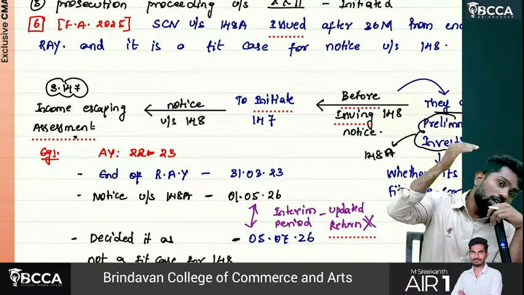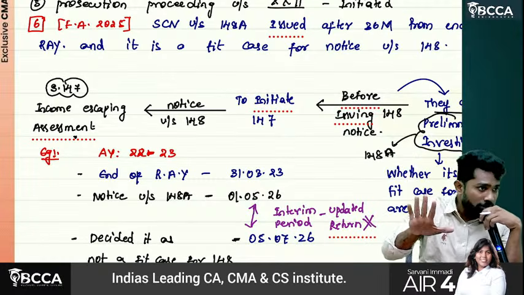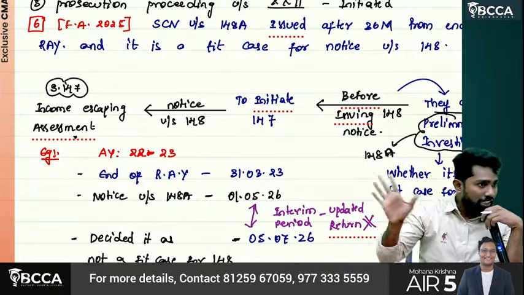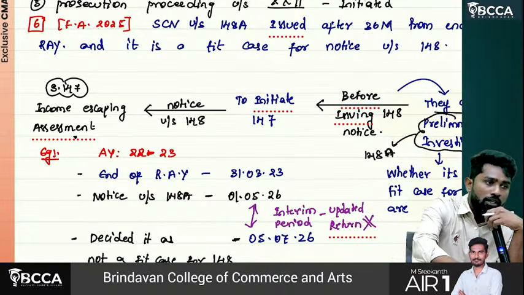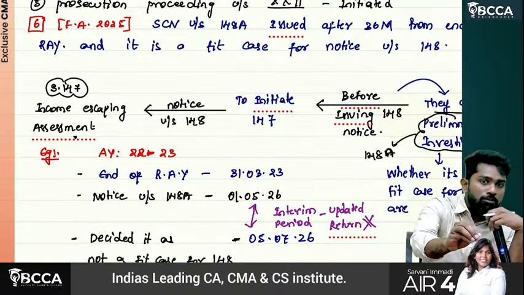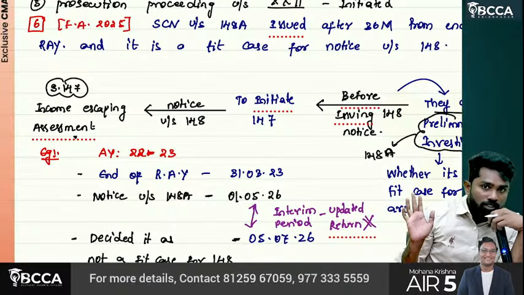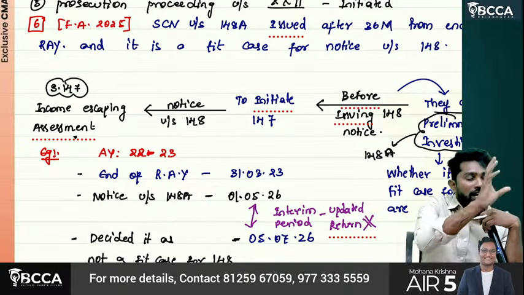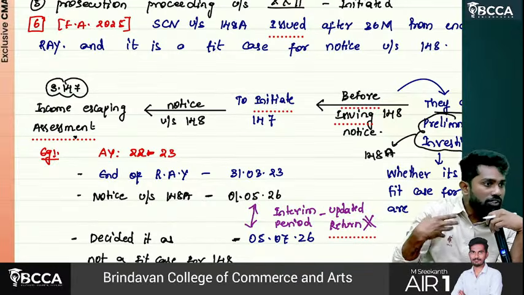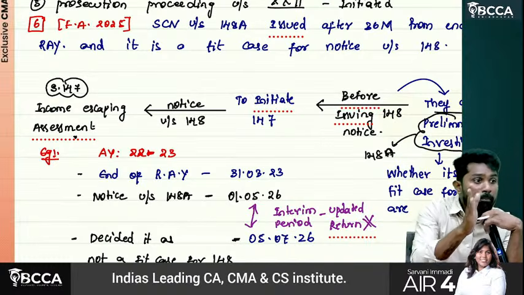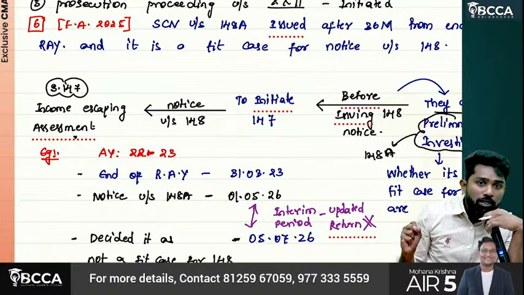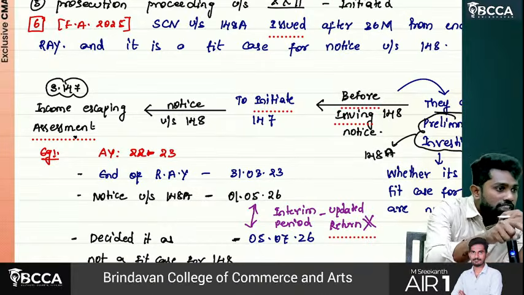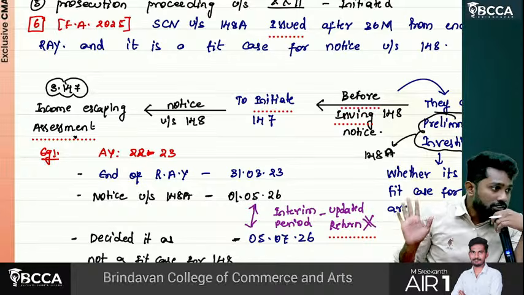But later on they found out that you have some income which was not assessed properly, either because of a mistake of the assessing officer or you didn't show it properly, for some reason certain incomes were missed from assessment. And it impacts the revenue adversely because the revenue interest is at stake. It is a material amount also; small amounts they might ignore now, but it is a considerable amount. Then they'll initiate Section 147, income escaping assessment.